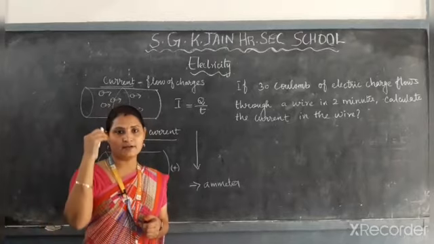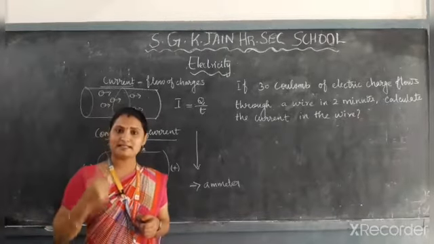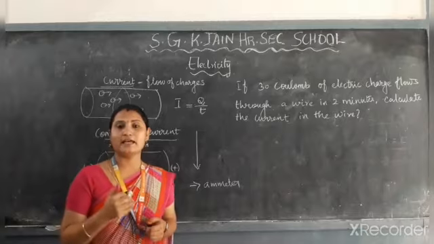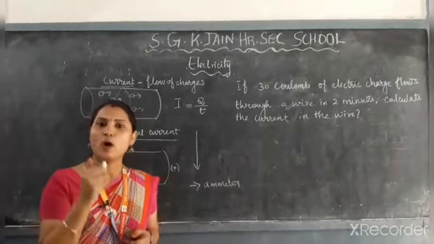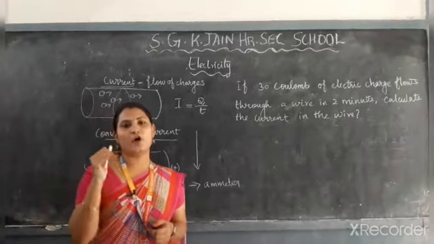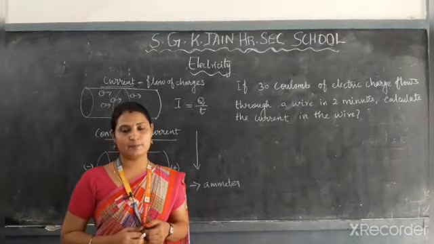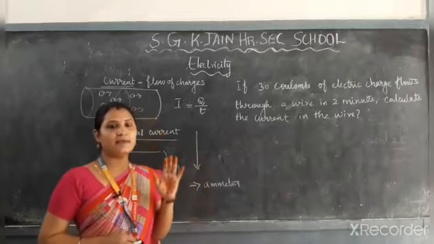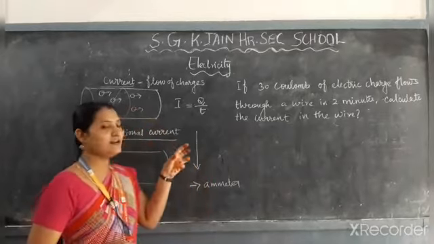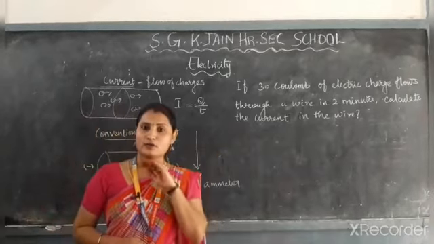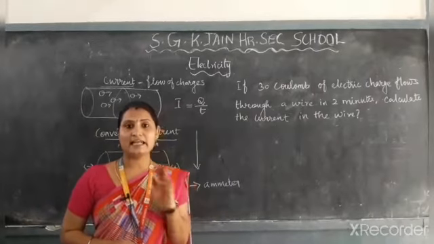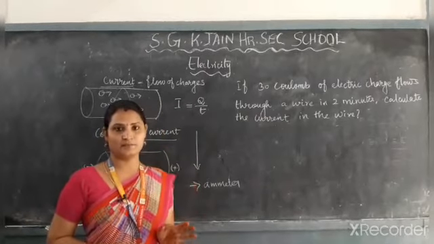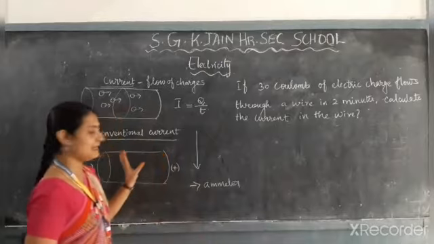But after the discovery of the electron, they identified that the flow of electrons is called electric current. But they didn't change anything in the concept of the current, because the discovery of the electron does not affect any concept of the current. So we keep it like that.